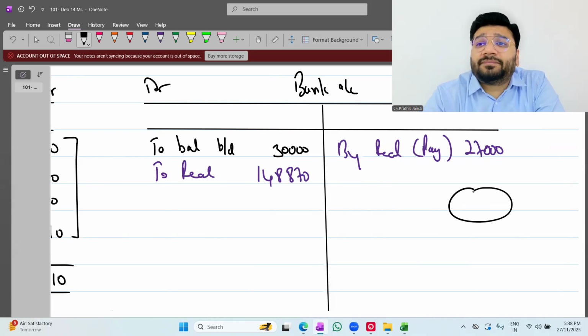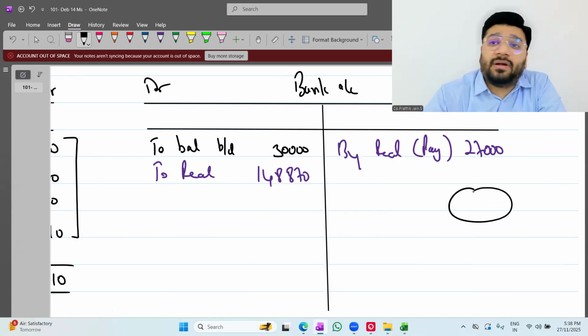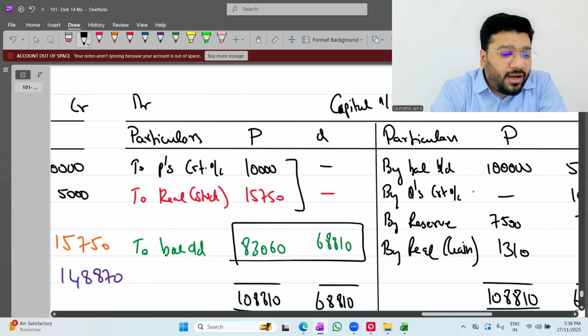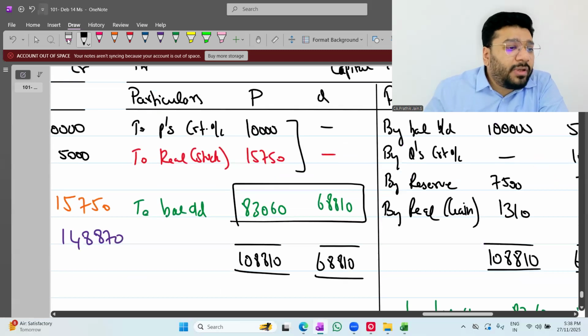Same amount or different amount? Online people, same amount or different amount? Same amount, sir. In this case, always it will be same amount. That will not be the case in case of one partner having debit balance. In that the game will be different. But here it will be always same. Okay, not okay. So here whatever the balance is coming, without any hesitation, directly record to bank, game over.